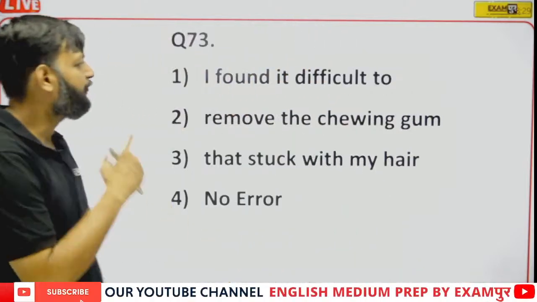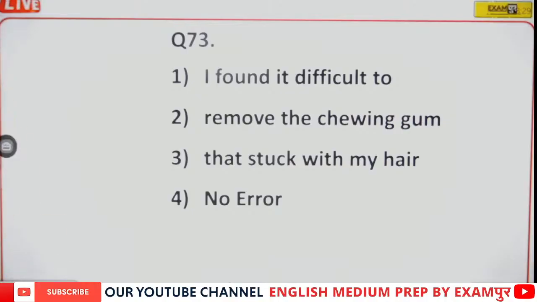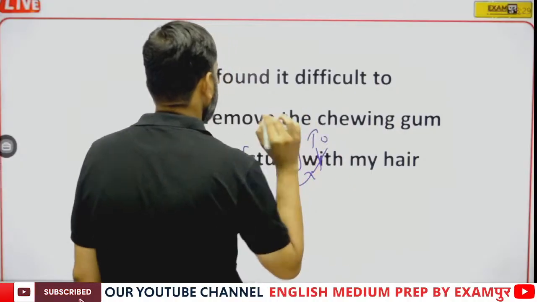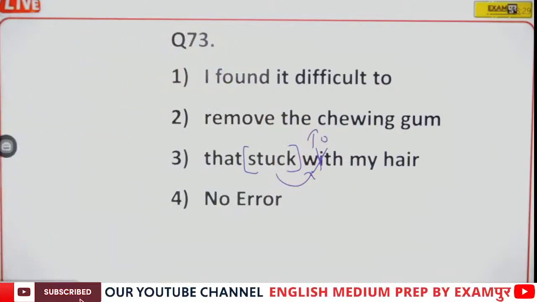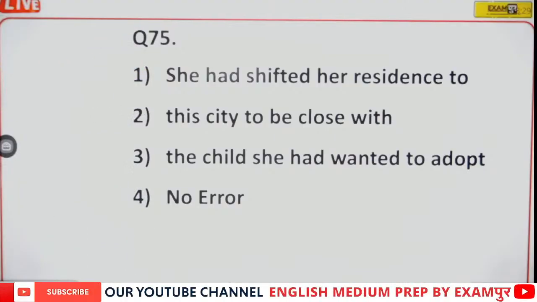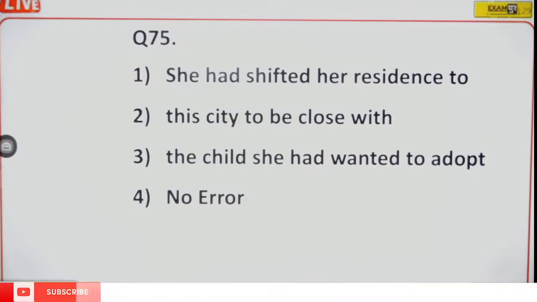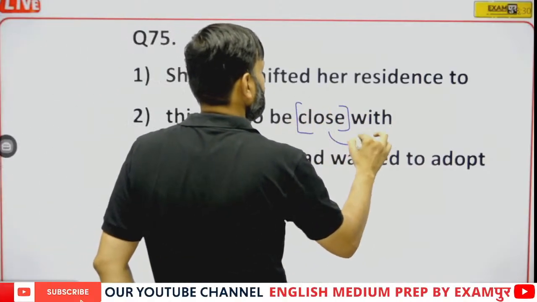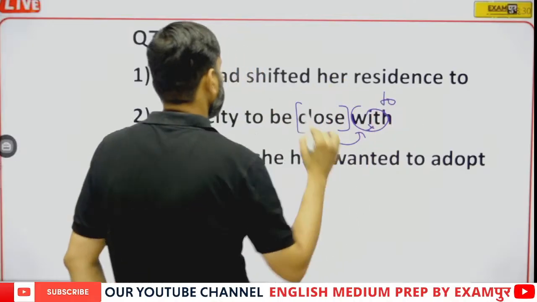The next one. I found it difficult to remove the chewing gum that stuck with my hair. See, the word stuck should be followed by to. Stuck to. Next one. She had shifted her residence to the city to be close with the child she had wanted to adopt. See, close is followed by to. So here with will be replaced by to.